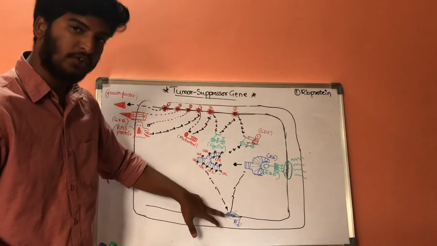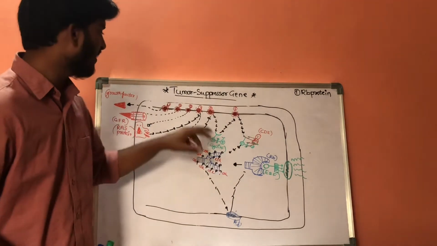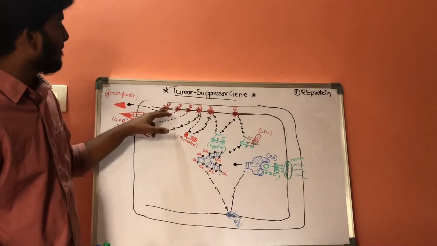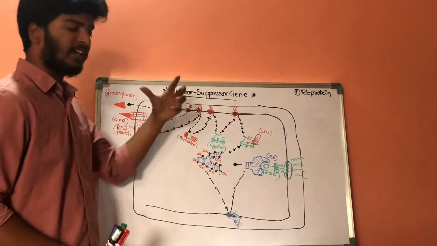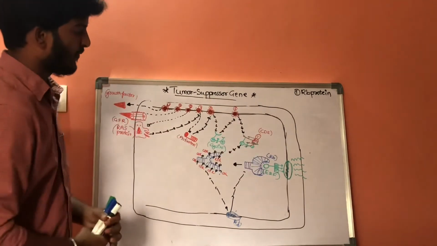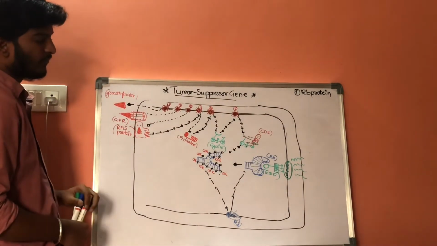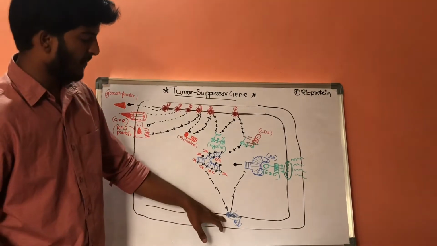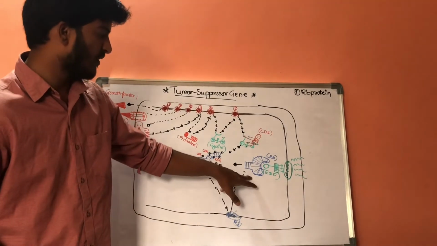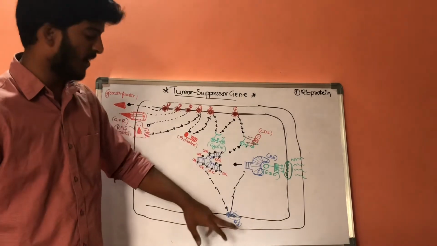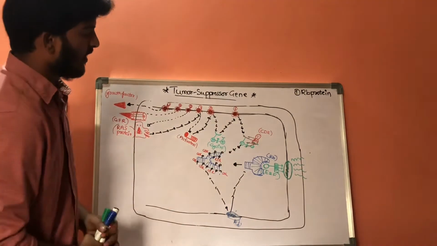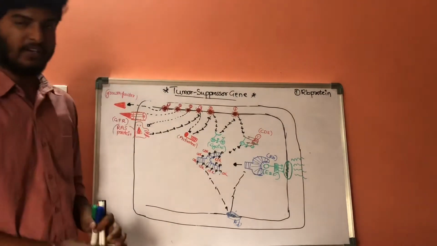Normally, the tumor suppressing genes' function should be increased and the proto-oncogenes' function should be decreased in order to control DNA replication. So the RB gene is producing the RB protein, and it is inhibiting the E2F protein.